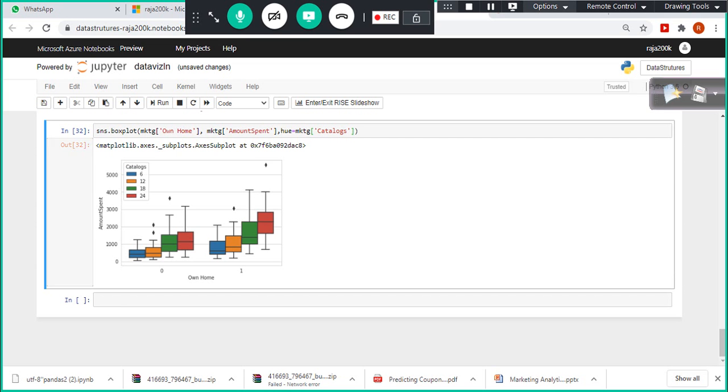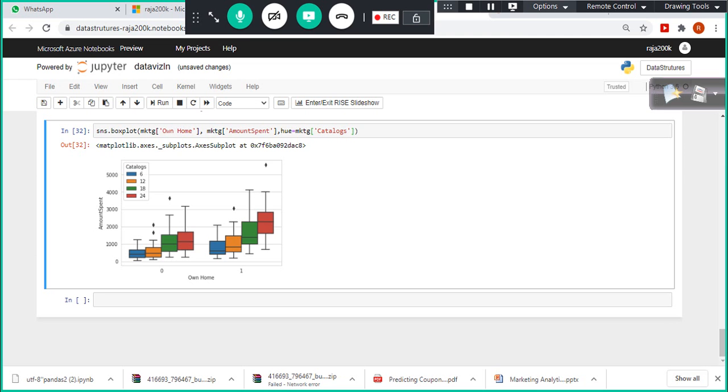So look at here. When you look at this one, the 24 catalogs, the pink colored, this is the one. When you compare this one here, we sent 24 catalogs for both owners as well as those who do not own the house. But still we could see that we sent more catalogs in the owner segment, and their spend is more.